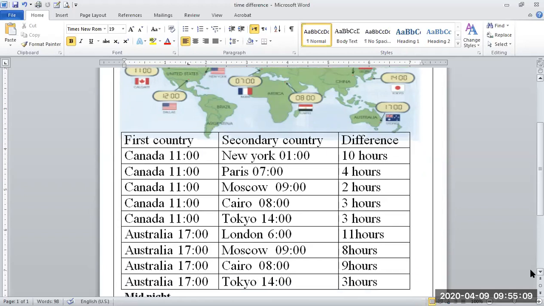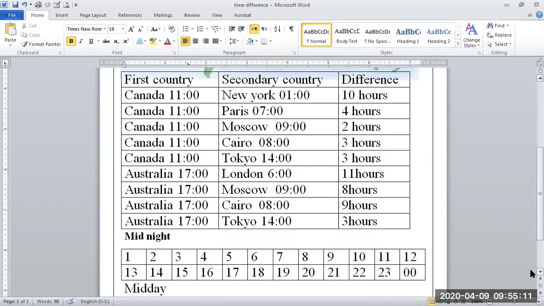Now, first of all, we check here. This is an example. Here I write Canada. Here Canada is 11 o'clock, and at the same time here it is 1 o'clock. Now this 11 o'clock means near midday, and this 1 o'clock means 1 o'clock at night.